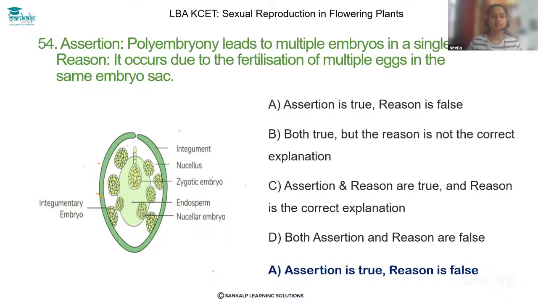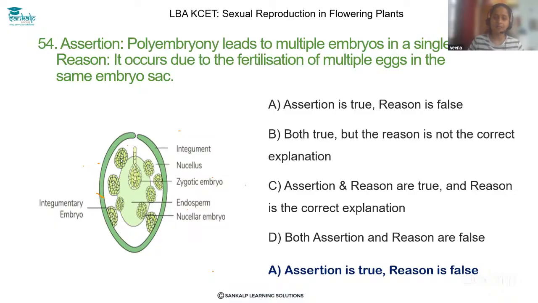Dear student, just understand the assertion and reason properly. Polyembryony leads to multiple embryos in a single ovule. If you observe this structure, in case of citrus and others, many embryos are present inside the embryo sac, right?